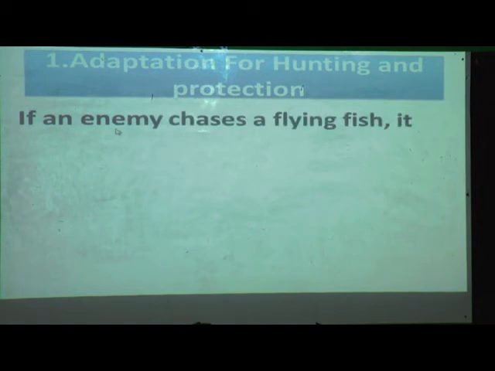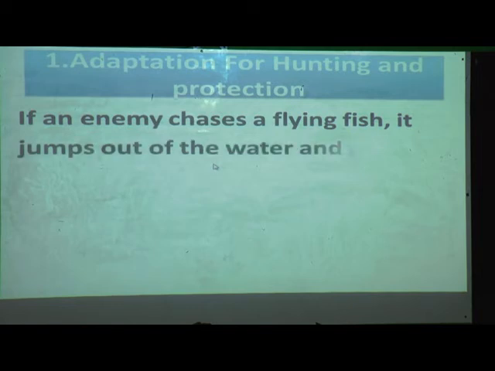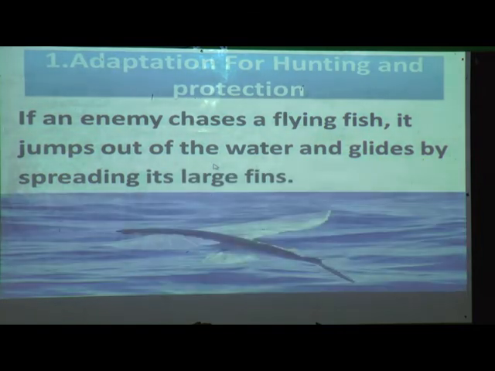If an enemy chases a flying fish, it jumps out of the water and glides by spreading its large fins. Yes, the flying fish can glide on water. So here we have completed our first lesson. Now I would like to review all the points from the starting.